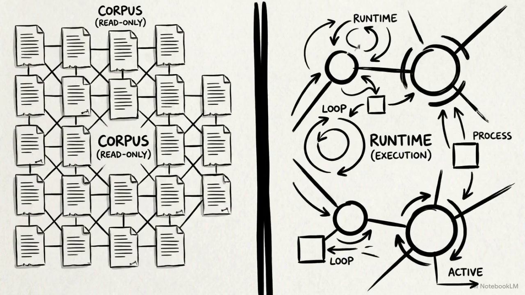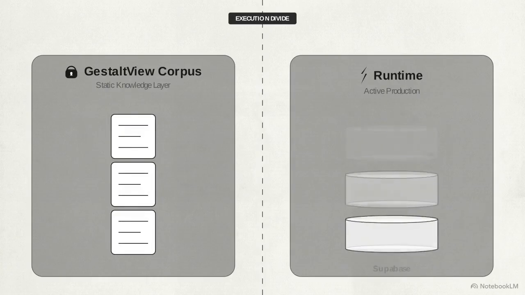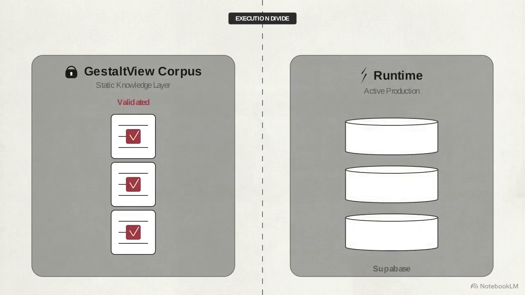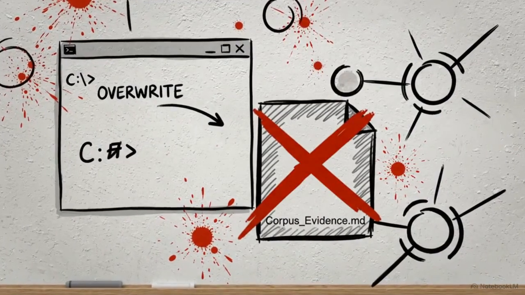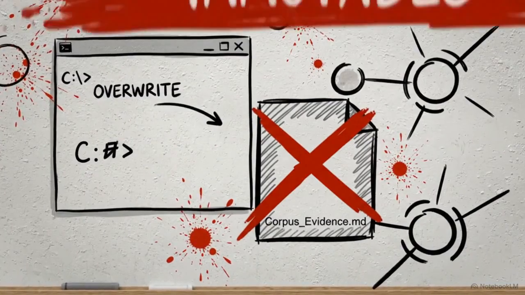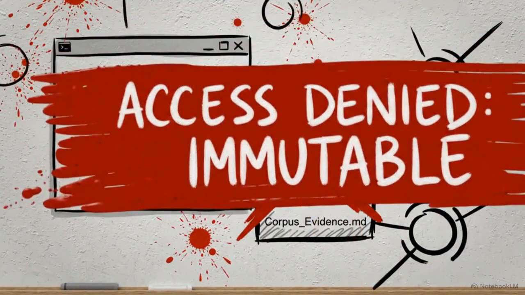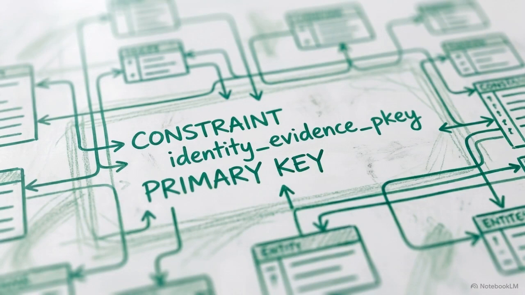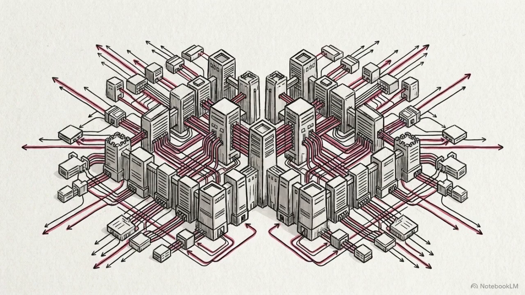The integrity of the ecosystem depends on a macro-architectural boundary. This model separates the governed knowledge repository, the corpus, from the live production application, the runtime. Validated data flows securely from the static repository into active runtime parameters. The corpus acts as an immutable anchor for evidence. It is protected from runtime overwrites to preserve the temporal integrity of the source material. The runtime backend uses the Postgres schema to enforce these epistemic rules during live execution. Continuously evolving digital cognition rests on identity architected as a deeply governed relational database.